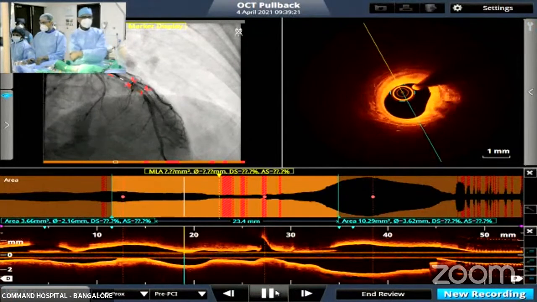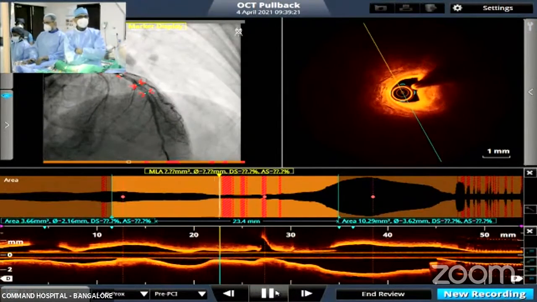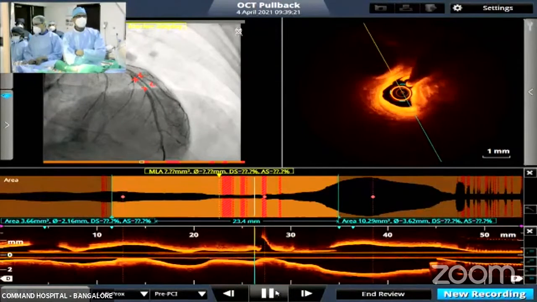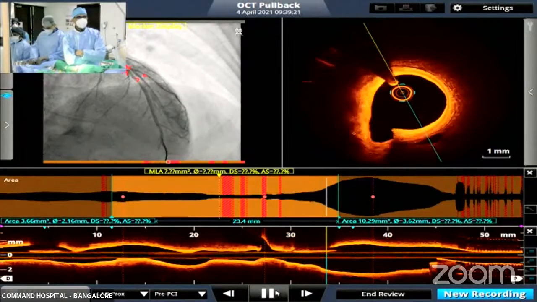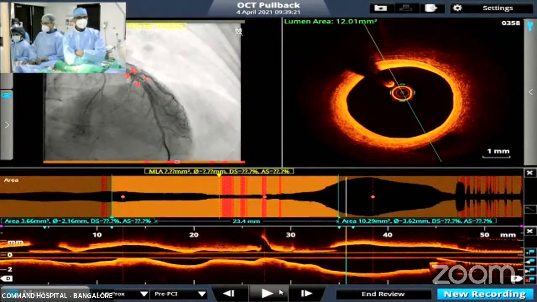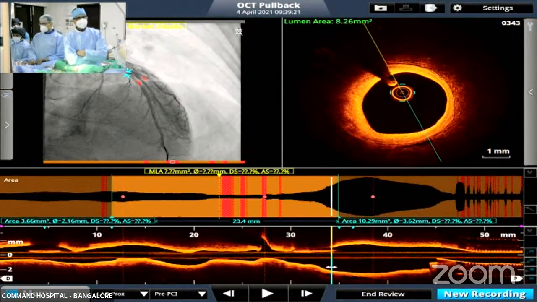So as you can see, this part appears to be, I'd like the comments of Dr. Sridhar. There is a significant fibrocalcific lesion, and the area of tight narrowing has very significant calcium and thick fibrosis also. And proximal to the lesion, it's nicely trilayered, about 12 square mm. That means you have to restrict the stent only to that diseased segment. Don't extend into the proximal area, because it is extremely good.